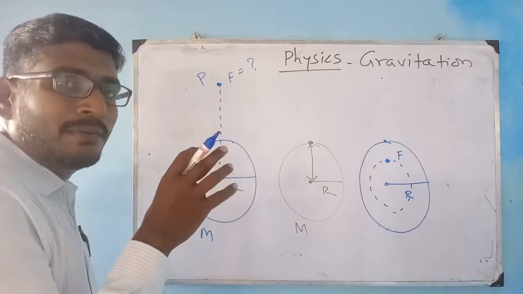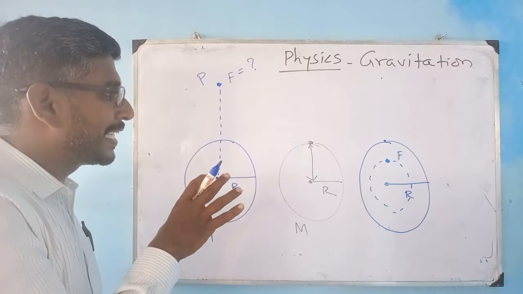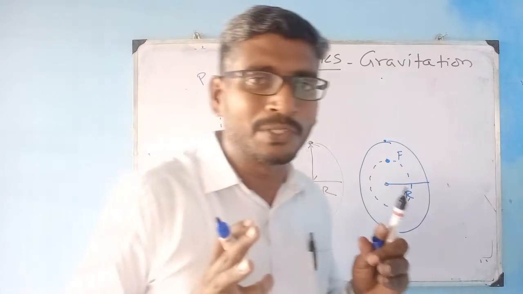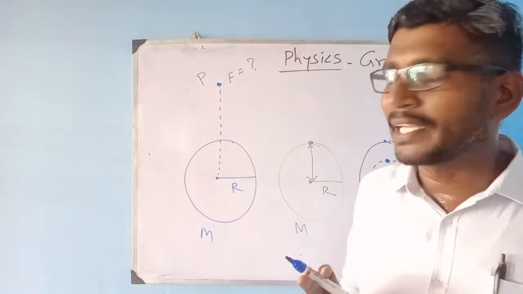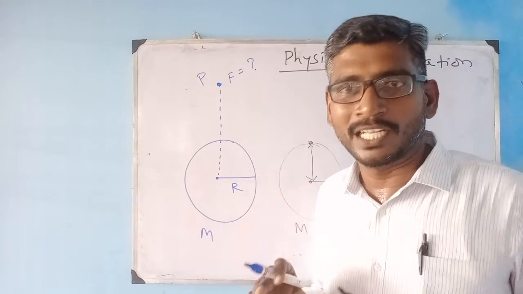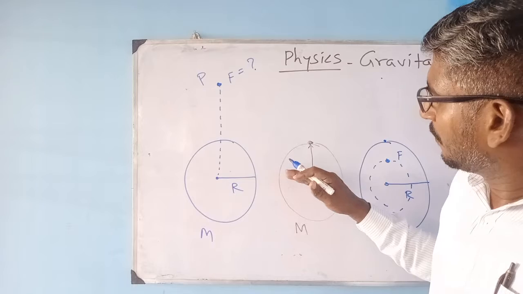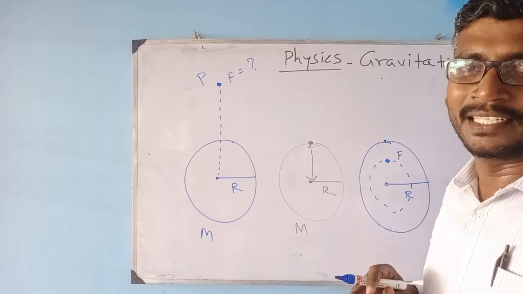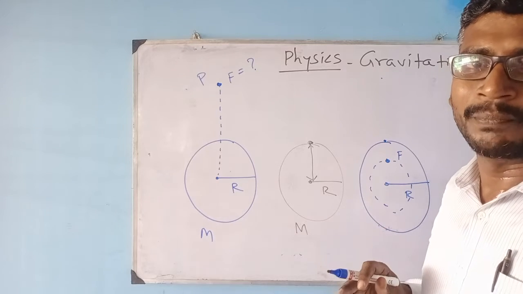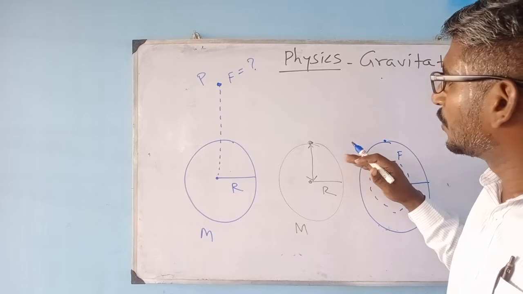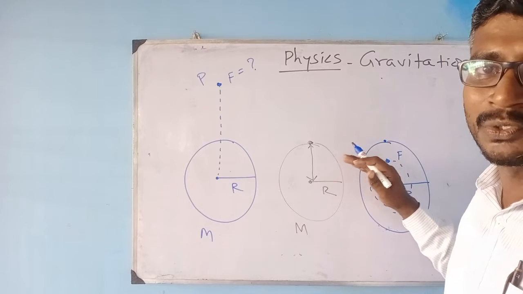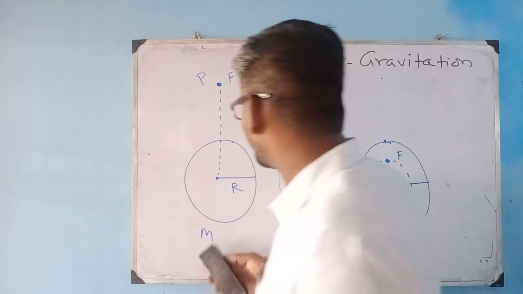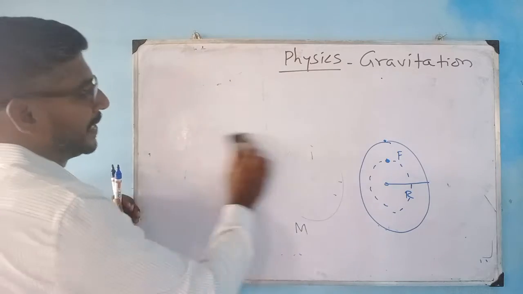So what is the gravitational force? When you are learning gravitation, these aspects should come into your mind when you are approaching the questions. Only then it will be easy for you. Without having these ideas in your mind, if you keep on solving the problems, that will not help you. What is the basic fundamental that I can learn out of it? There is a theory called shell theory. If you understand the shell theory properly, then it will be very useful to find the force acting between these two objects at different positions. I will explain this shell theory. So what does your shell theory say?